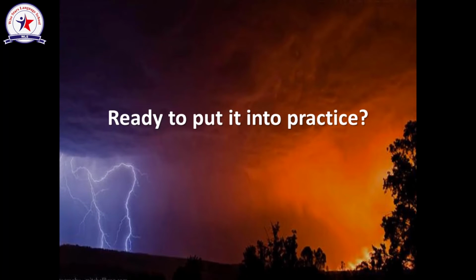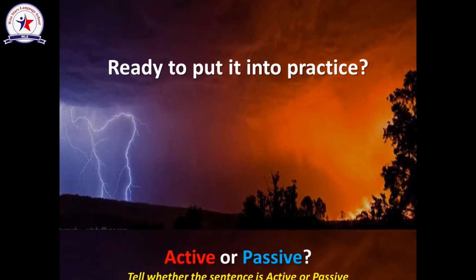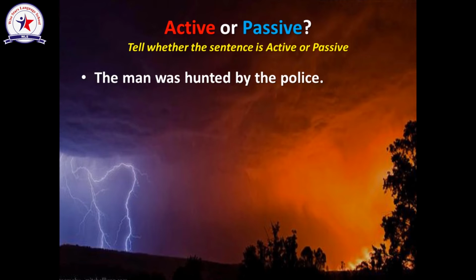Are you ready for some practice? Let's go. Let's say if the sentence is active or passive. If the sentence is active, it will appear in red color. If it is passive, it will appear in blue color. The first sentence, the man was haunted by the police. As you can see, there is verb to be plus the past participle of the main verb, so it is passive. Very good, it's passive.